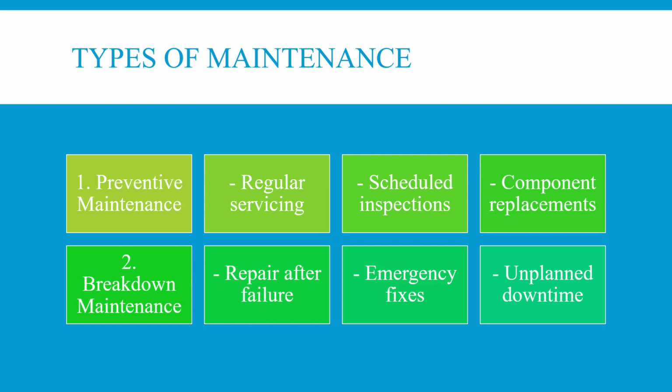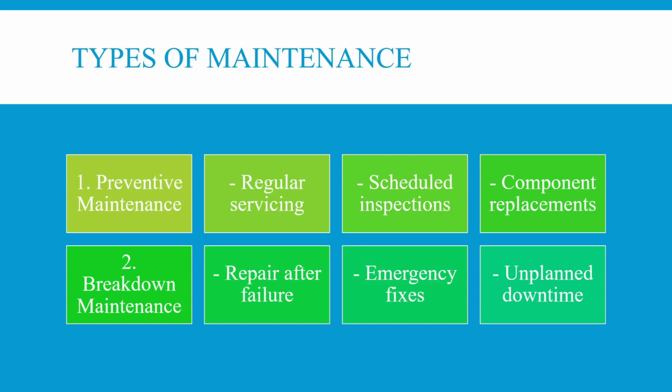Types of maintenance. There are two types of maintenance: preventive maintenance and breakdown maintenance. Preventive maintenance is what we need to do in order to avoid any breakdown. For that, we need to do regular servicing, scheduled inspections, and regular inspection and replacement of components.